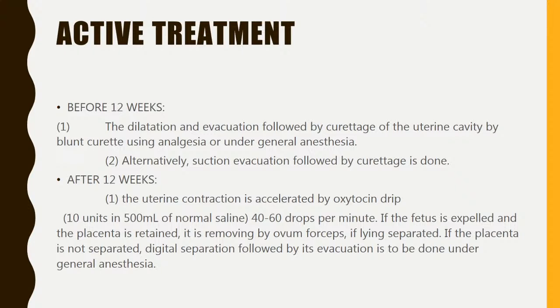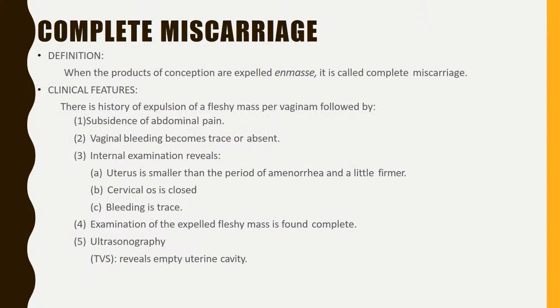But if it is after 12 weeks, the uterine contraction is accelerated by oxytocin drip. So you keep 10 units of oxytocin in 500 ml saline, which goes 40 to 60 drops per minute. If the fetus is expelled and placenta is retained and the placenta is separated, then it is removed by ovum forceps. If placenta is retained and not separated, then digital separation followed by evacuation under general anesthesia is done.